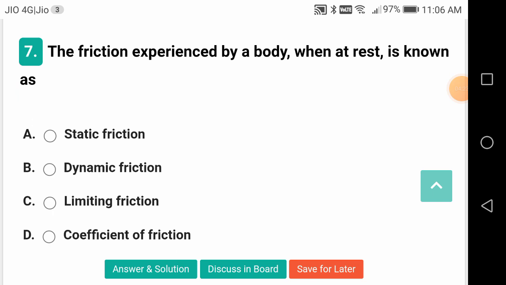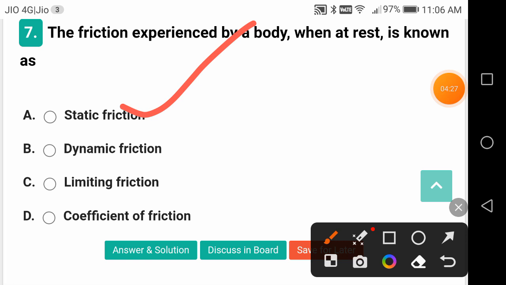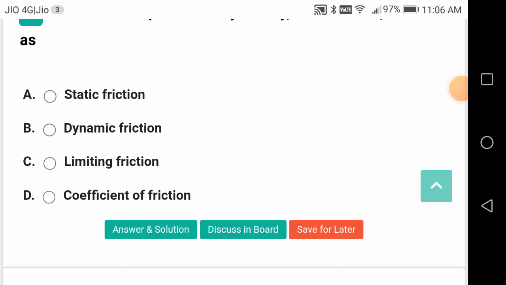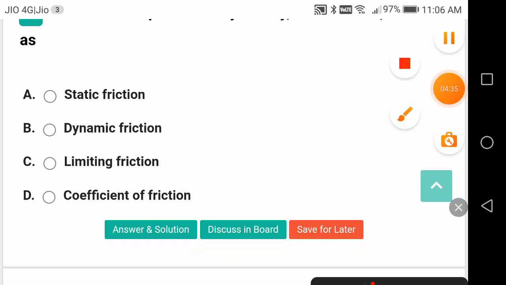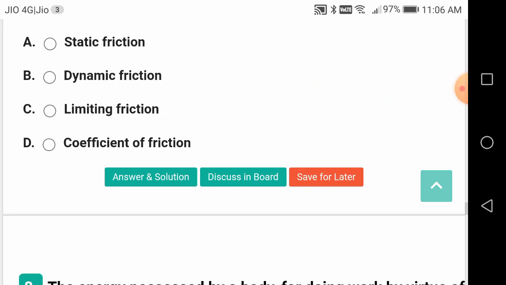The friction experienced by a body when at rest is known as static friction. When it is in motion, it is called dynamic friction. When it is on the point of motion, it is called limiting friction. Coefficient of friction is mu equal to F by R, where R is the reaction and F is the frictional force.